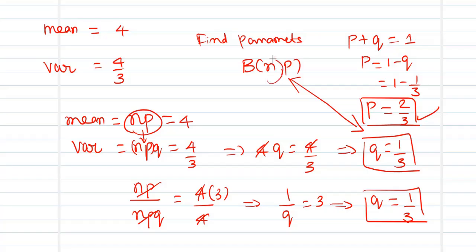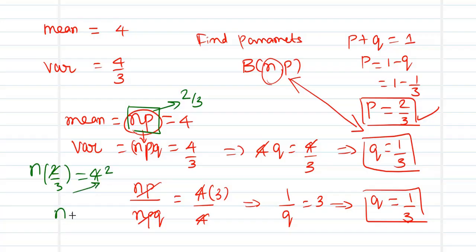The last thing to be estimated is my n. How to get the value of n? I know that np is equal to 4, and I have just now obtained the value of p as 2 by 3. So now n times 2 by 3 is equal to 4. Now this can be cancelled off. So how many times? It goes 2 times. Cross multiply this 3 to the opposite side. So n is equal to 2 into 3. So n is obtained as 6.